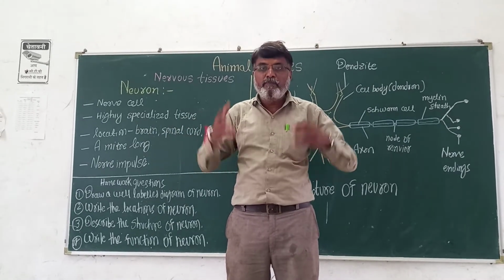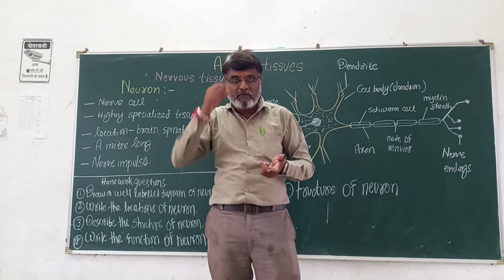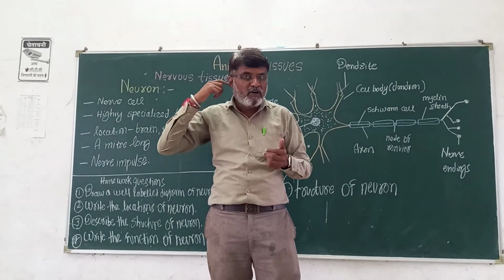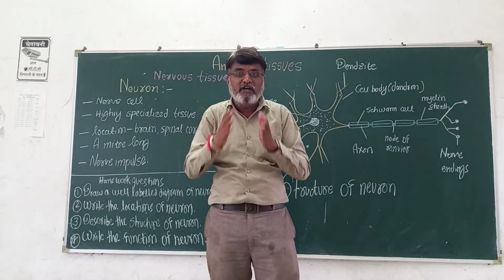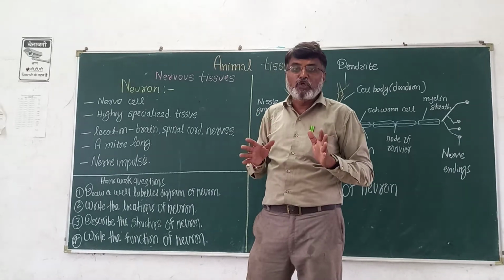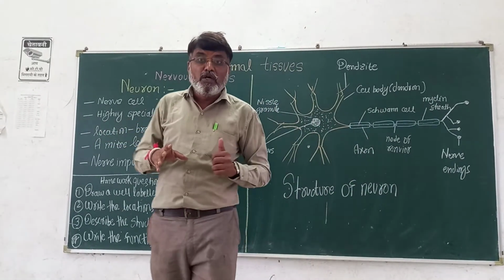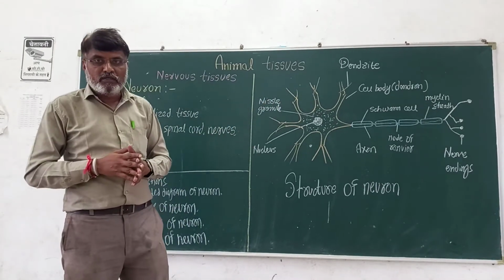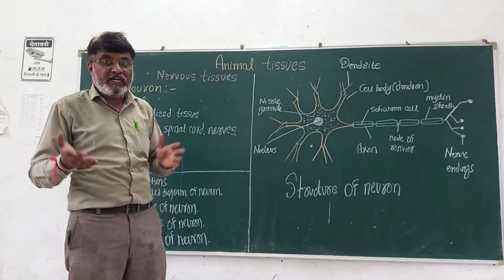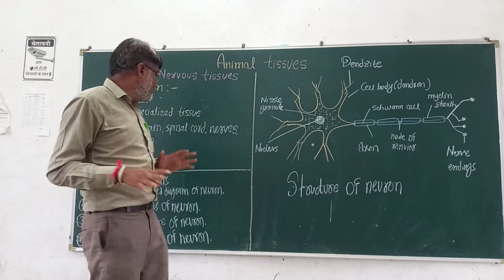The spinal cord, brain and nerves, just like the optic nerve from eyes to brain and the auditory nerve from ear to brain, these different nerves are also composed of nervous tissue or neurons. A neuron may be 1 meter long, so we can say this is the largest cell in the body. Neuron is the largest cell in the body.